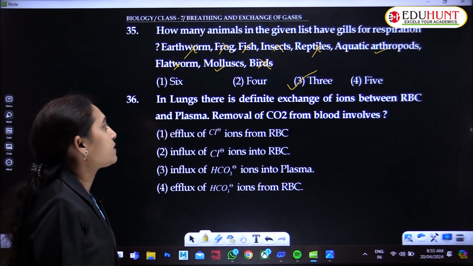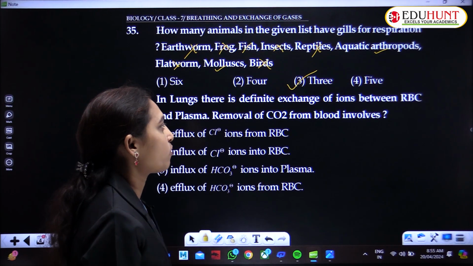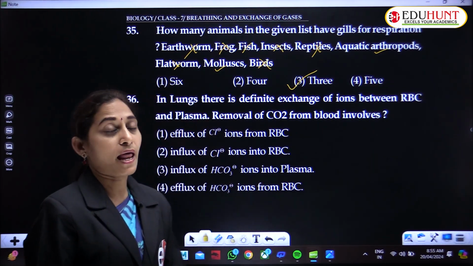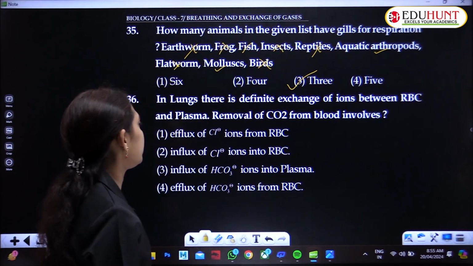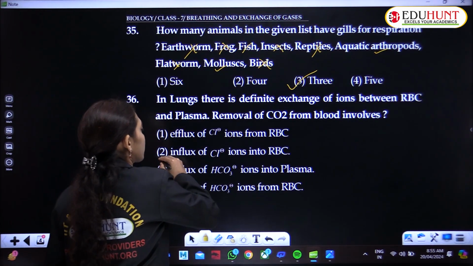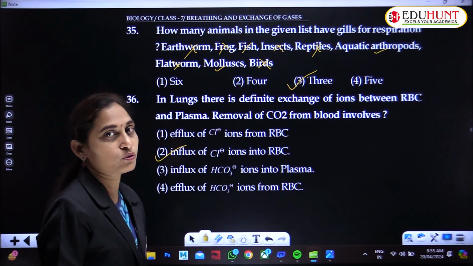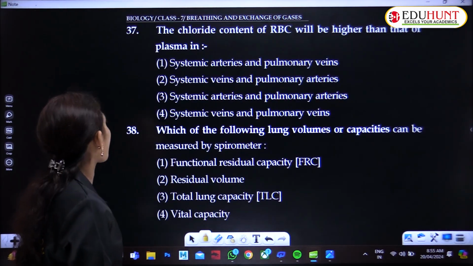In lungs, there is a definite exchange of ions between RBC and plasma. Removal of CO2 from blood involves the influx of chloride ions into the RBC.